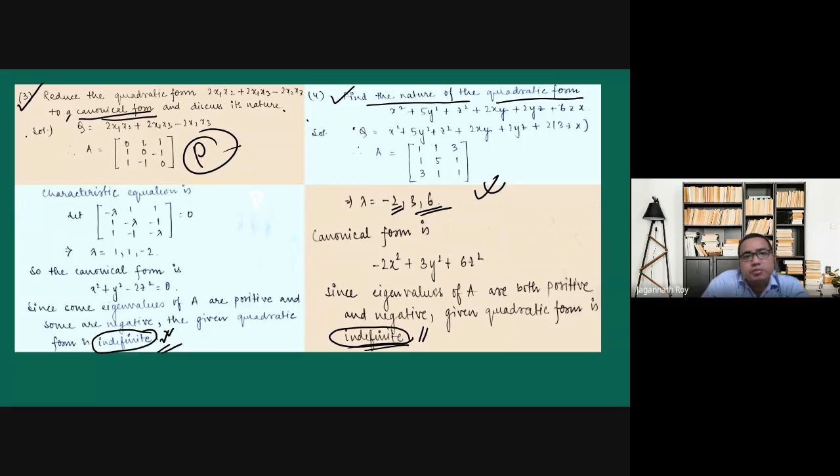But if the question is just to find the nature of the quadratic form, then it is sufficient to calculate the eigenvalues only, because from here we can conclude whether it is positive definite, negative definite, positive semi-definite, or something else. So this is up to our minor 1 syllabus.